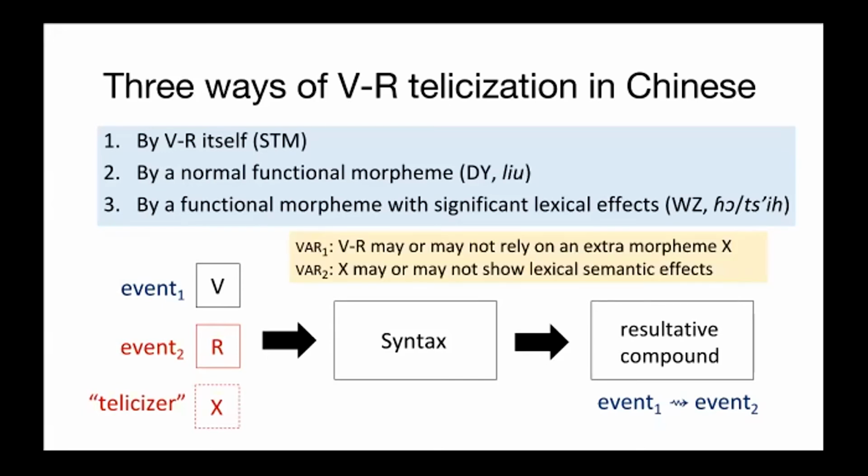DY and WZ further differ in the choice of X, which is just Liu in DY, but either 词 or all in WZ. Moreover, 词 and all in WZ manifest complementary distribution conditioned by the semantics of R. Such idiosyncrasy reflects that XR forms a tighter relation than XV or even VR. Now let's give the floor to Julio again.